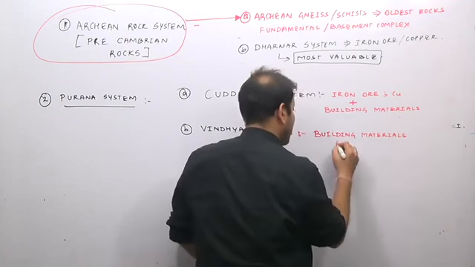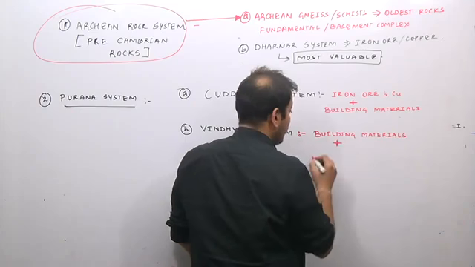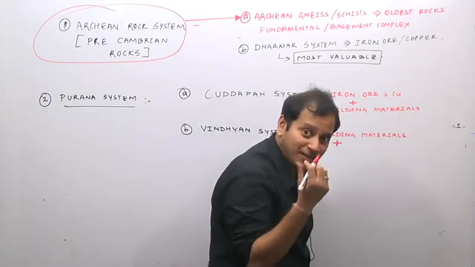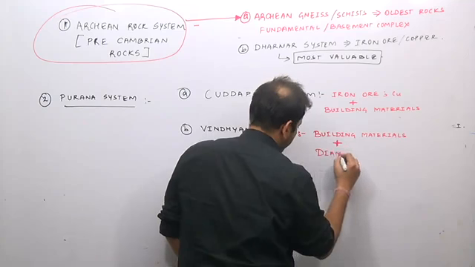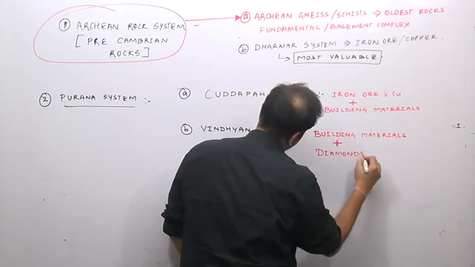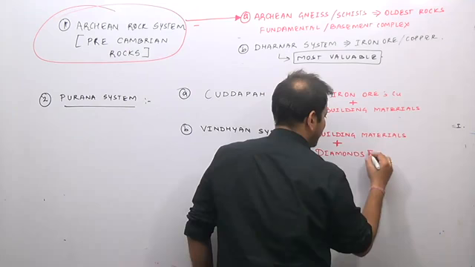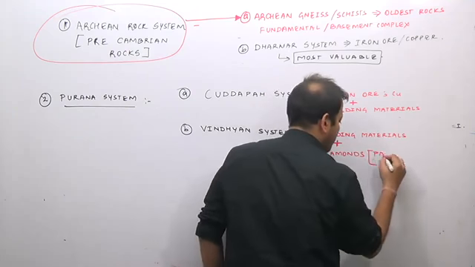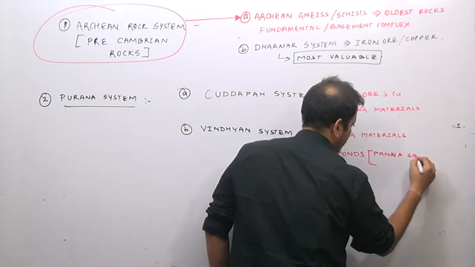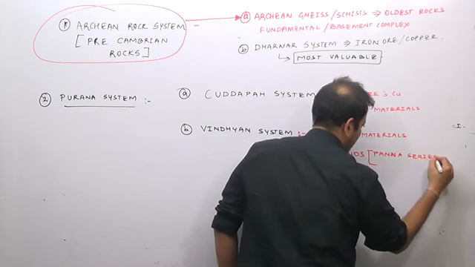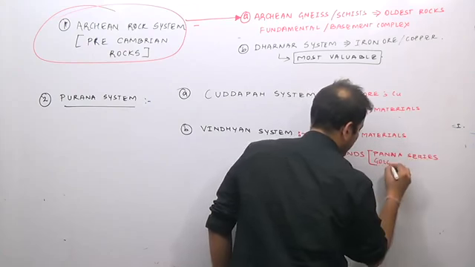It is also famous for valuable ornamental stones such as diamonds. Diamonds come in India from the Panna series and Golconda series.